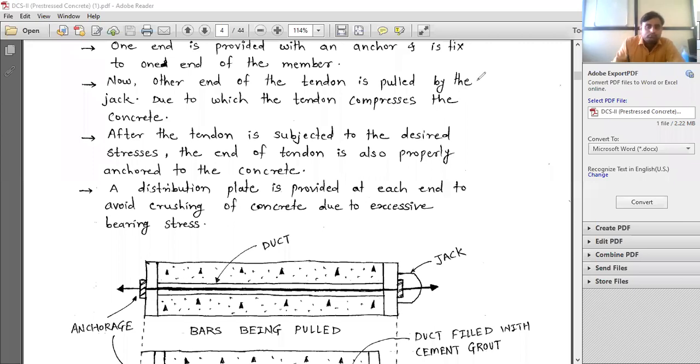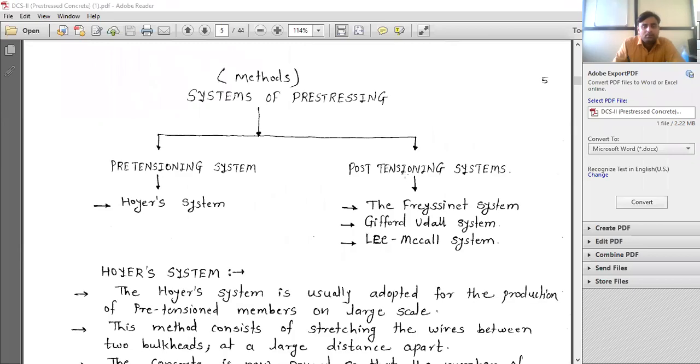Now, next point here. Now there are 4 methods which we are going to see over here. Okay, now this is the theoretical part. This is the procedure. These are the names of the scientists for Hoyer system, Freyssinet system, Gifford-Udall system, Lee-McCall system. These are some of the persons who have worked here. What are the different methods of pre-stressing?